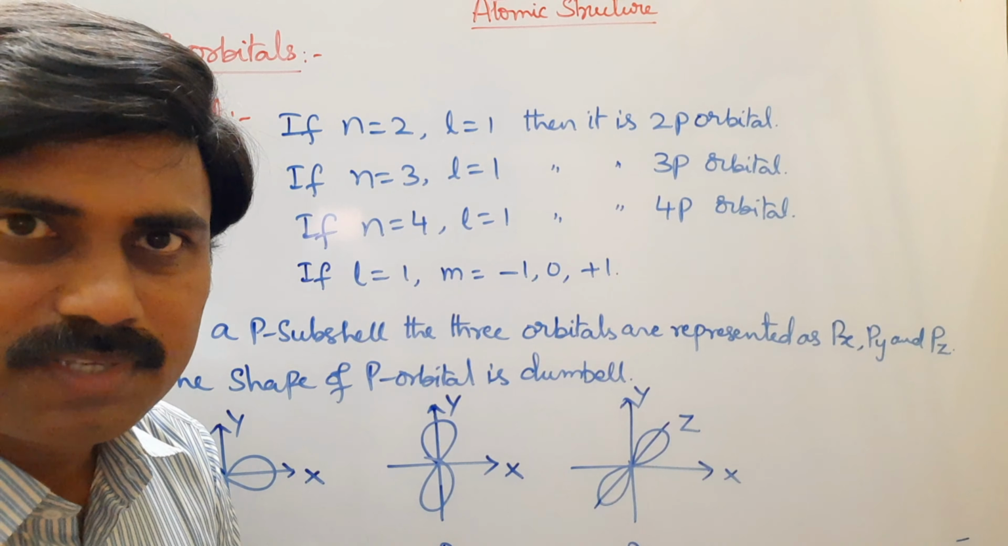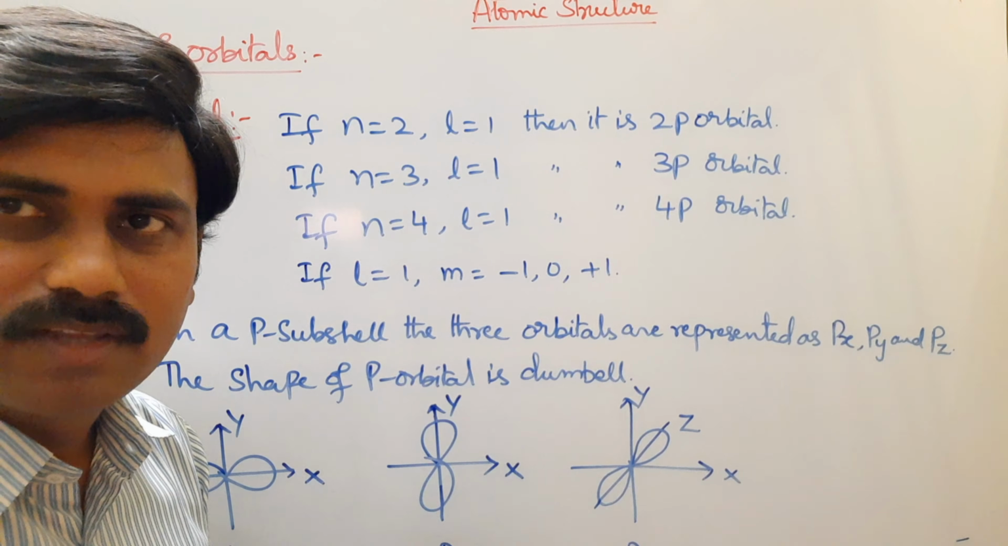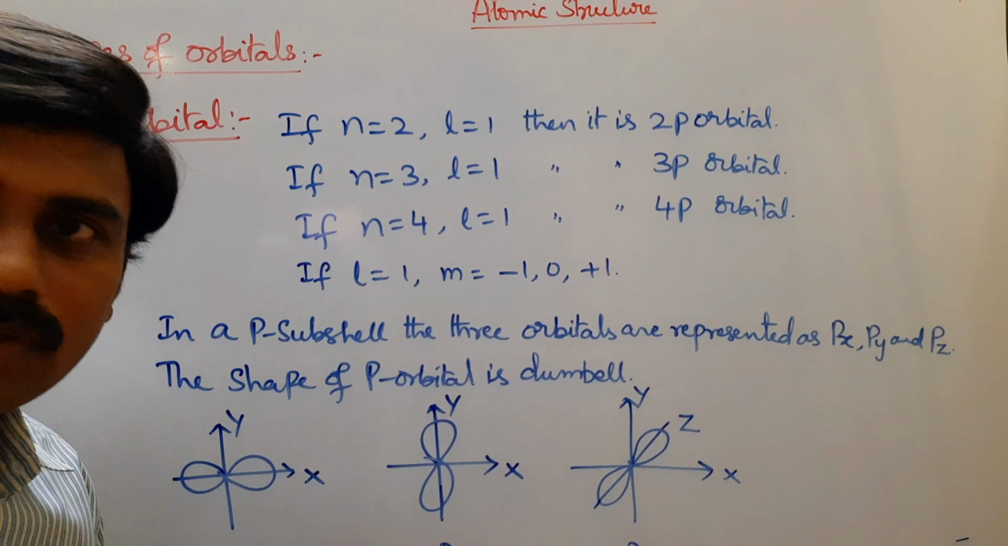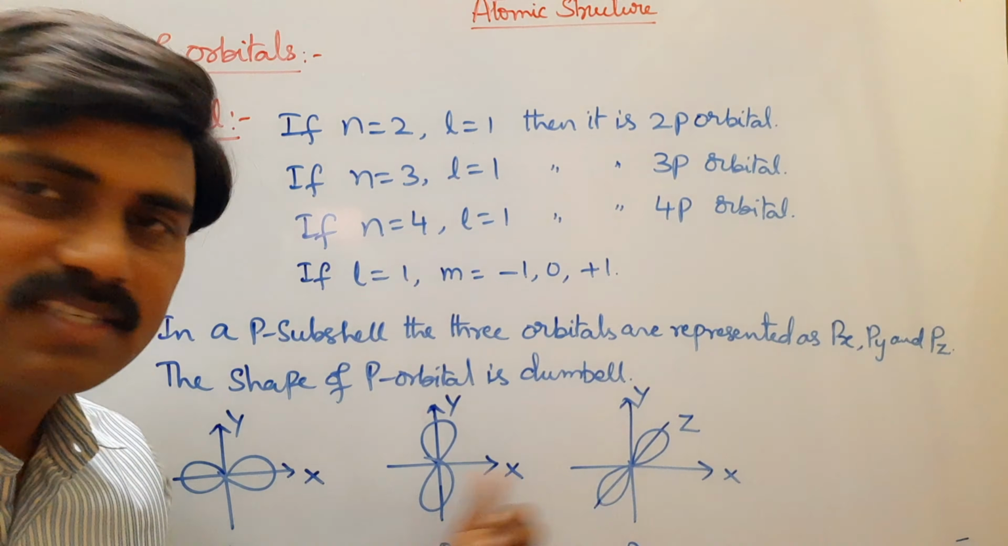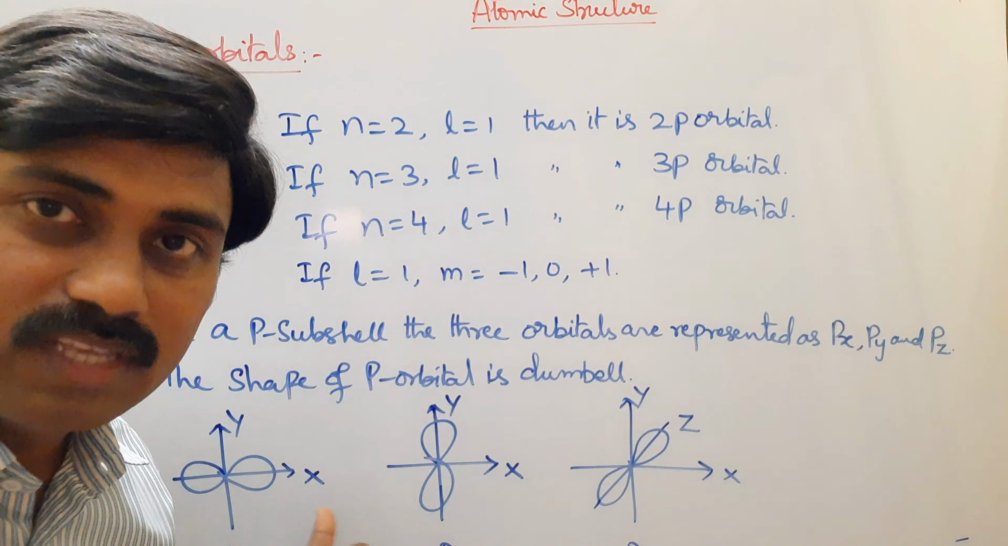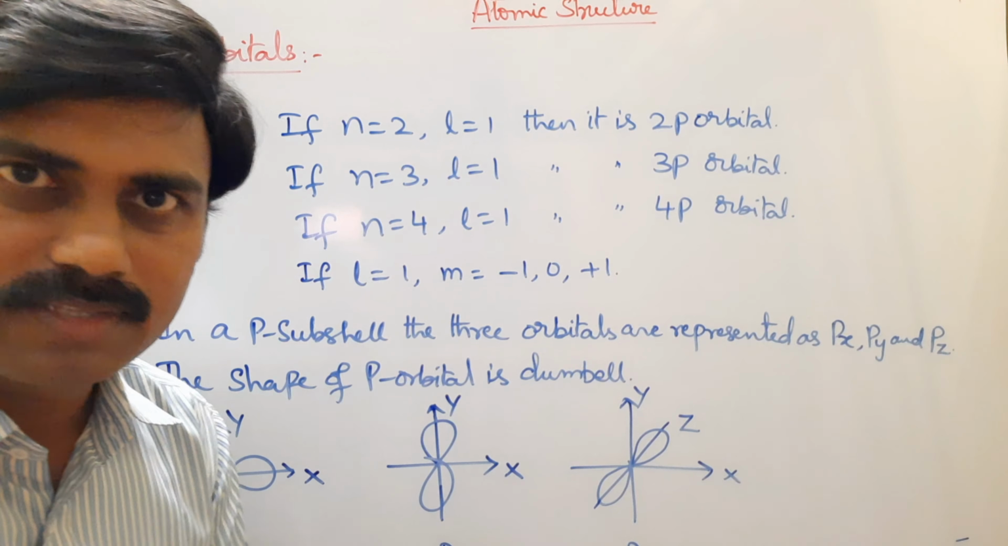These are the shapes of p orbitals. So the shape of p orbital is dumbbell. So this is the dumbbell shape. In these p orbitals, lobes are oriented on the axis. That's why these are directional orbitals.